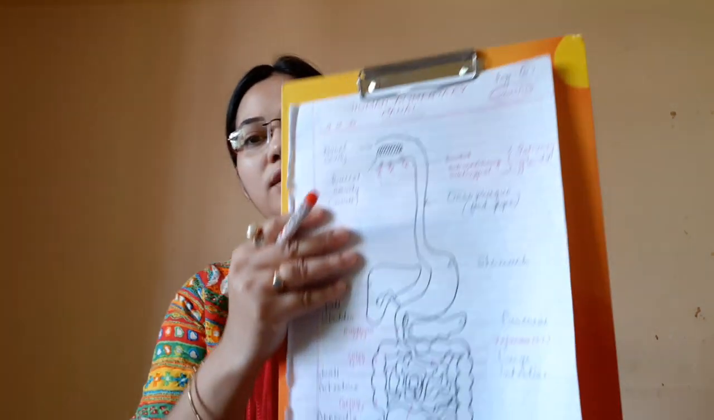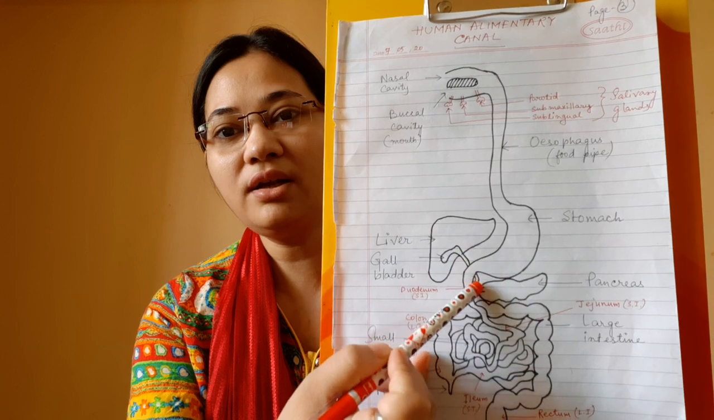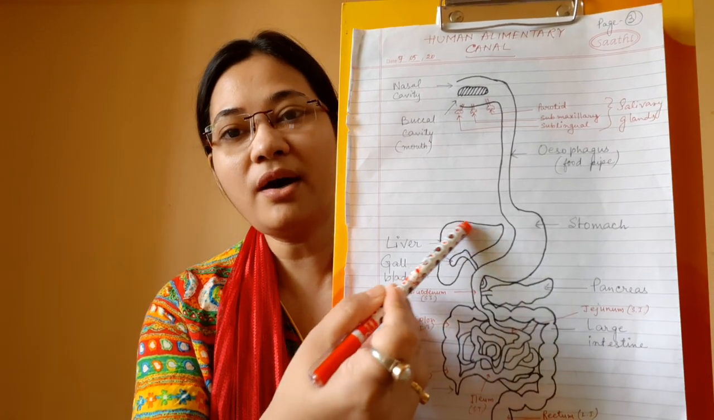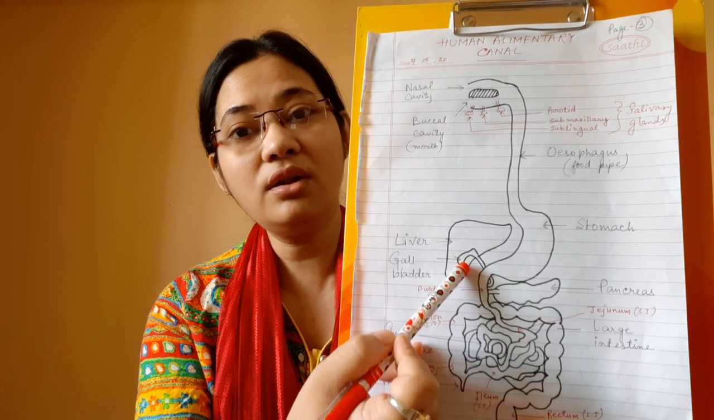Now, this gallbladder is attached to the small intestine with the help of a duct called the bile duct. So remember, bile is actually produced in the liver, but it is stored in the gallbladder. The gallbladder only helps in storage of bile.